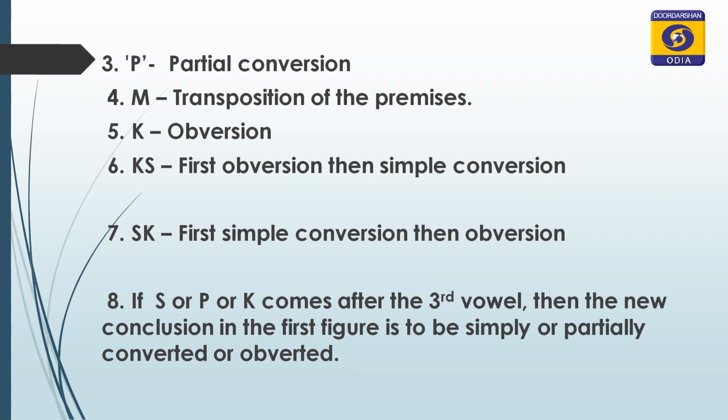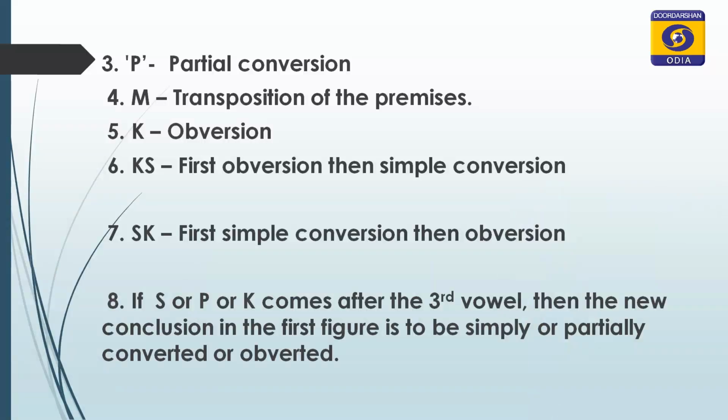Then the fifth is K. K means obversion. Conversion is samavartana, and K, obversion, is vyavartana. If there is K in the mood, K stands for obversion, that means the preceding vowel will be obverted.